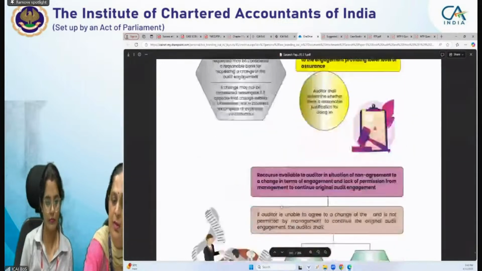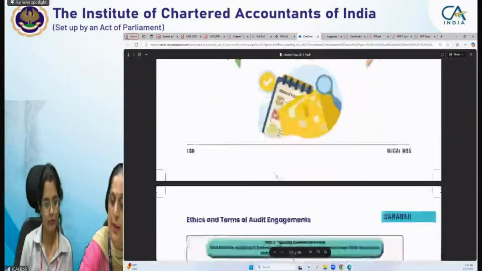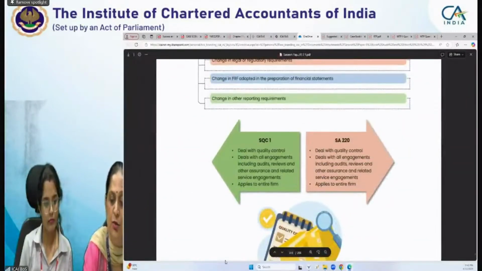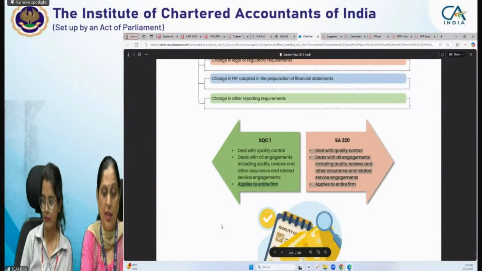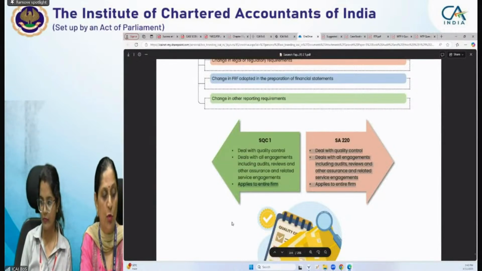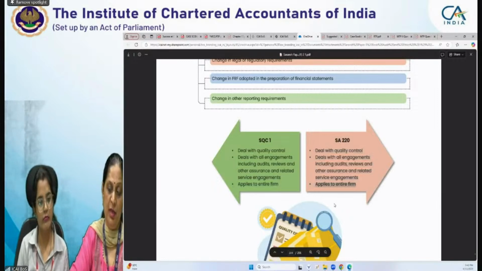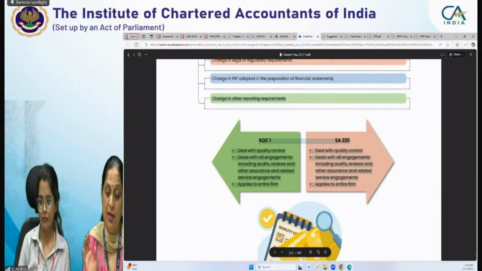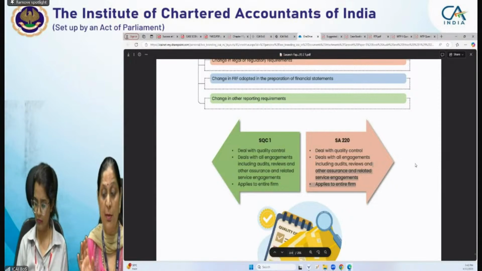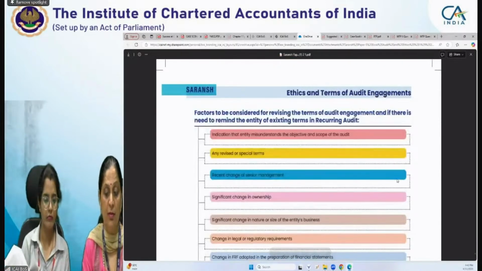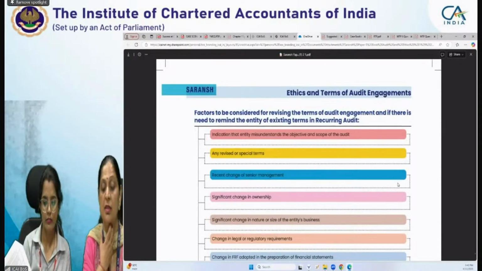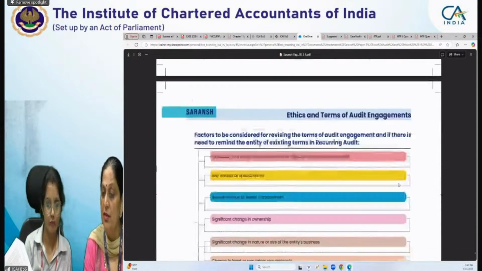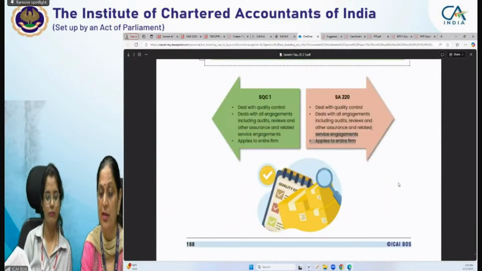So it is SQC1 and SA 220. As you already know, both are for quality control only. Both deal with engagement review. But one important thing is SQC1 applies to the firm, the entire firm.